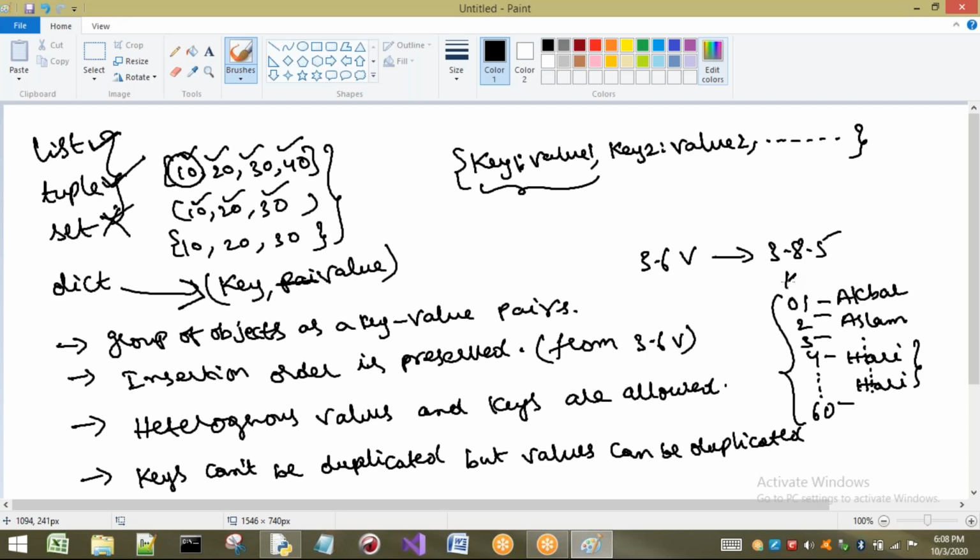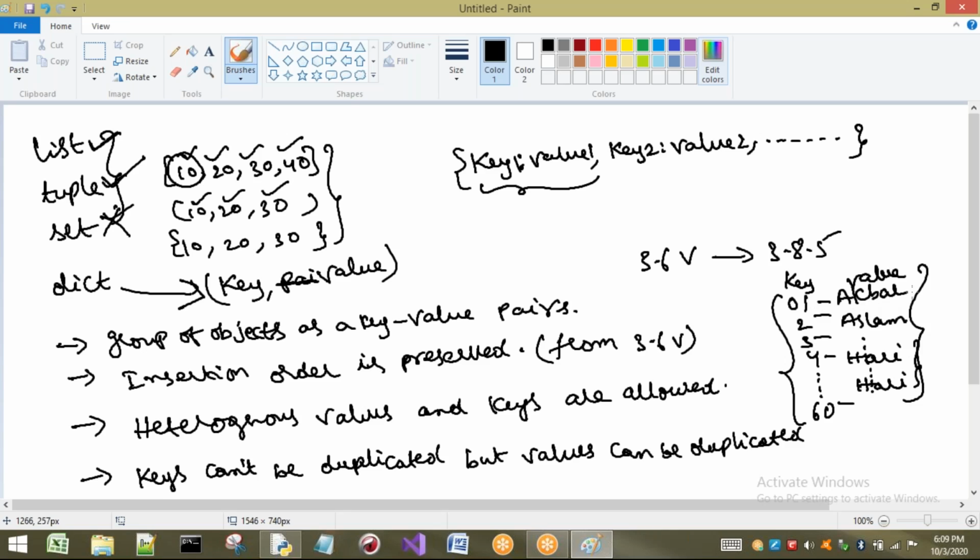So here this can be considered as the key. This can be considered as the value. So what can I say here? Keys can't be duplicated, but values can be duplicated. So for this point you can take an example of your roll number and name.